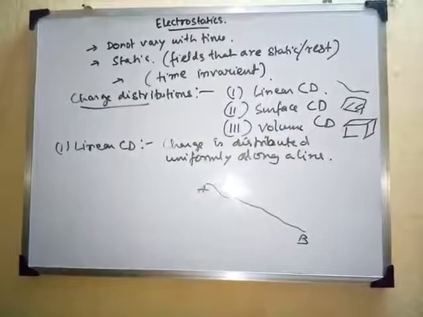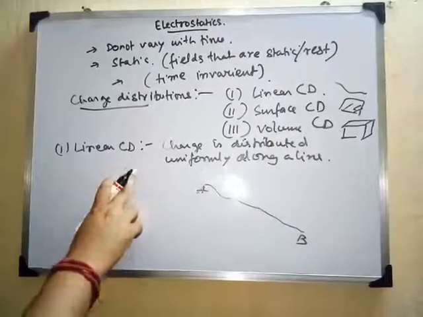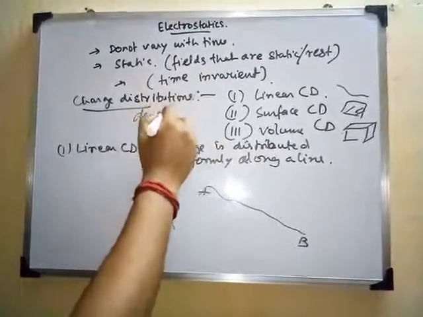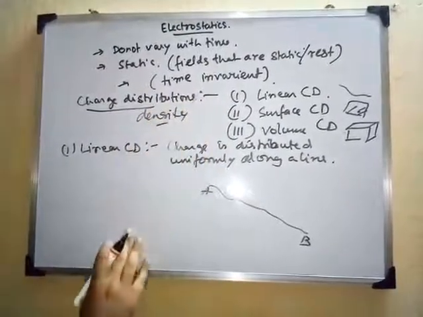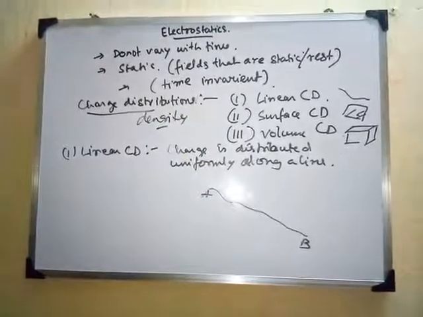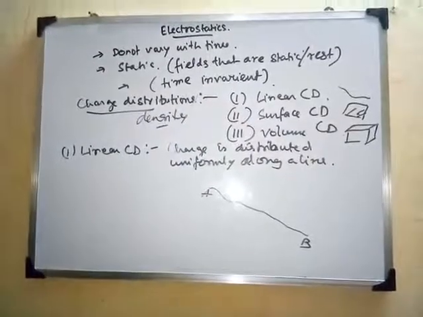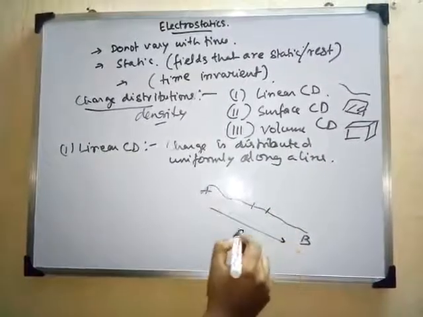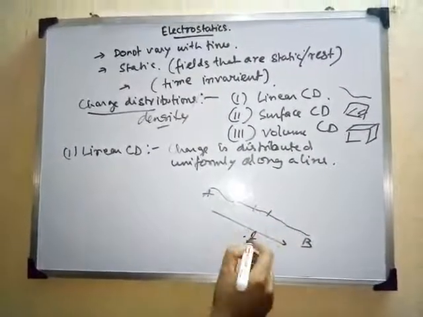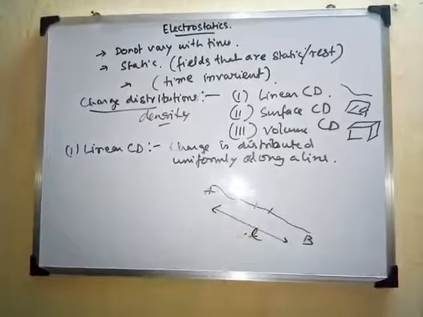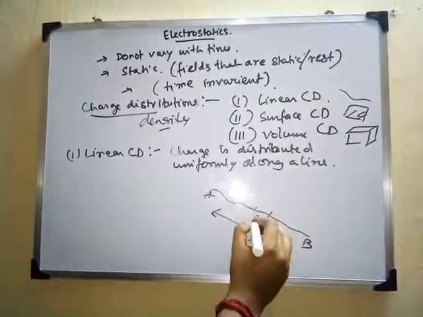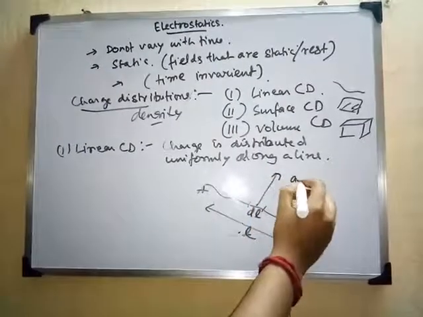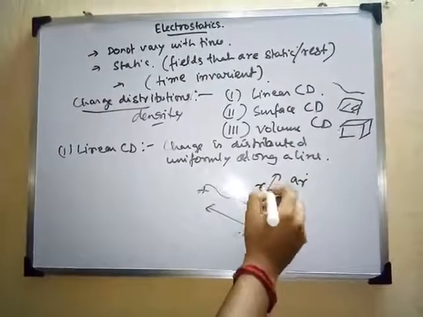Sometimes it is also called linear charge density; you can find this term in some places too. Charge distribution and charge density are the same. So if this line is there, this total line is represented by L. Suppose the total length of the line is L, we take a small element of line dl, and this is the unit vector R and this is the radius.